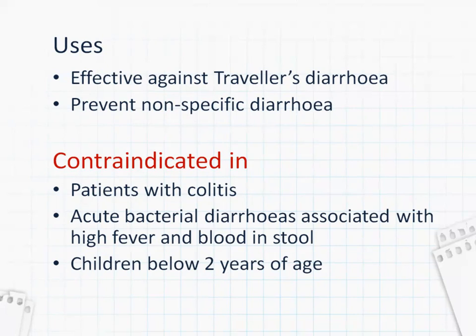So you should check whether the diarrhea is accompanied by high fever, or whether there is any blood in the stool. These antidiarrheals are also contraindicated in children below 2 years of age.